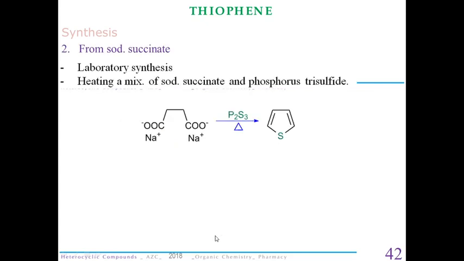Now the second synthesis is from sodium succinate. This is the structure of sodium succinate. It's a laboratory process, and in the laboratory they mix sodium succinate with phosphorus trisulfide, that is P2S3, at an elevated temperature and obtain thiophene. This is very useful if you want to prepare an unsubstituted thiophene.